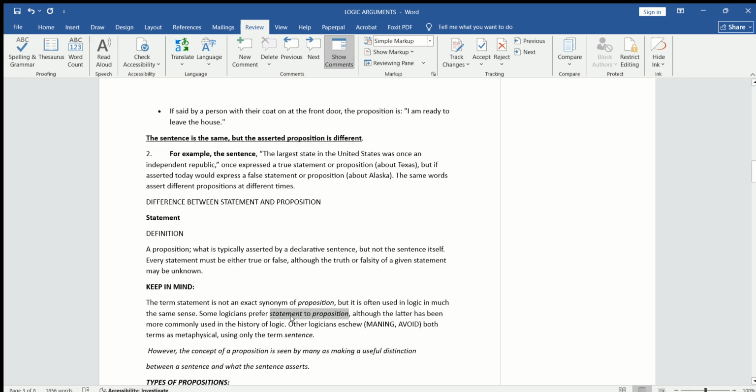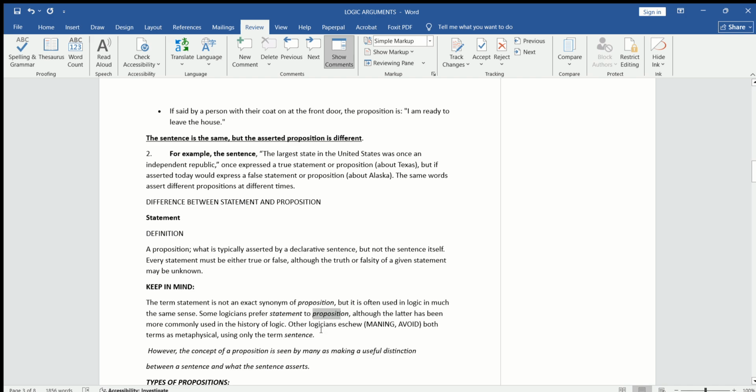Some logicians use the term proposition rather than statement, although later means the word proposition has been more commonly used in the history of logic. Why does the second type of logician use the word proposition rather than statement? Because the history of logic mainly uses this word, so they prefer it.